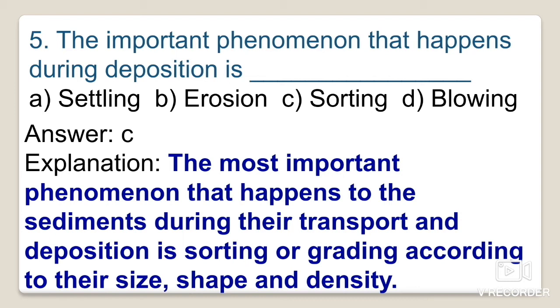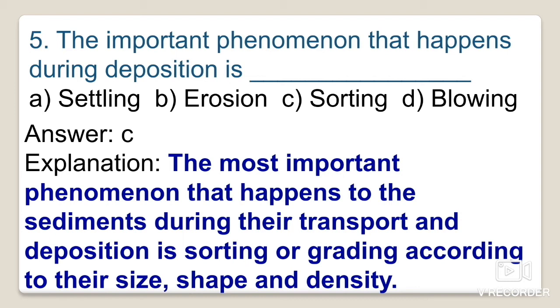Okay, so when sediments are being deposited to form a sedimentary rock, in that main process the particles or the sediments are arranged according to their sizes, shape as well as density, and this process is known as sorting or grading.